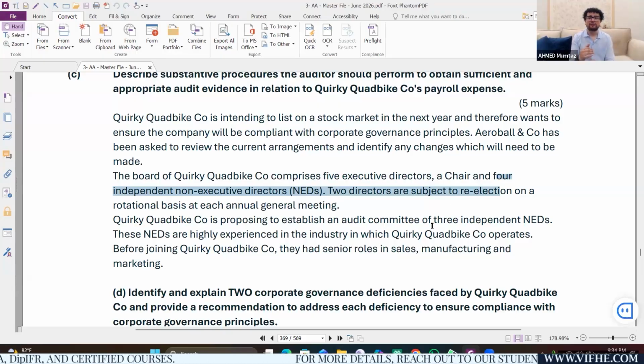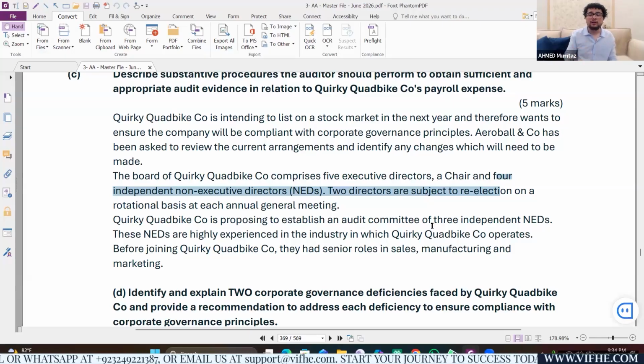At least 50% non-executive directors has to be there, excluding the chairman. So there are 5 executive and 4 non-executive, which means executive directors are on the higher side. As a result, I've identified the deficiency: there is no balance between executive and non-executive directors. I've scored my half mark.